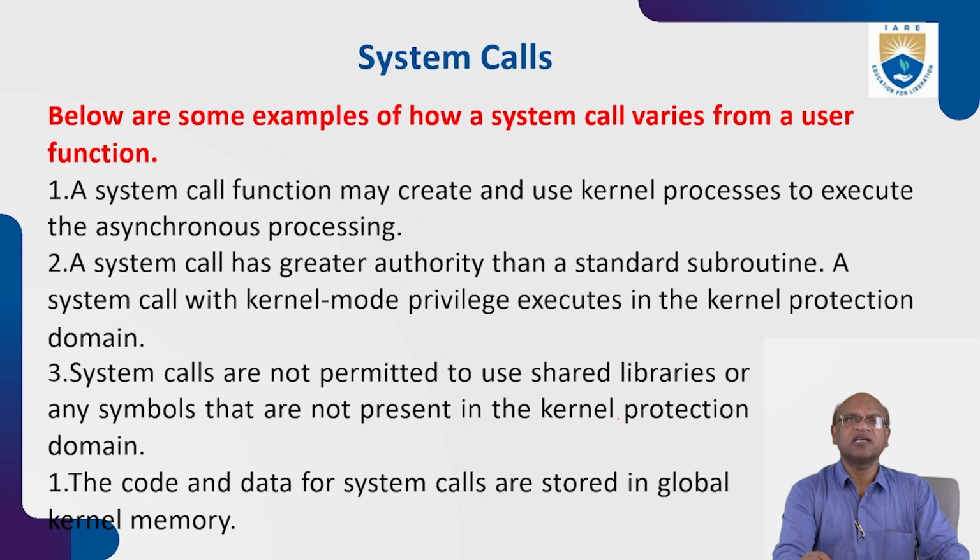A system call has greater authority than a standard subroutine. A system call with kernel mode privilege executes in the kernel protection domain. System calls are not permitted to use shared libraries or any symbols that are not present in the kernel protection domain, so system calls are restricted to work only in the kernel. The code and data for any system call are stored in global kernel memory.